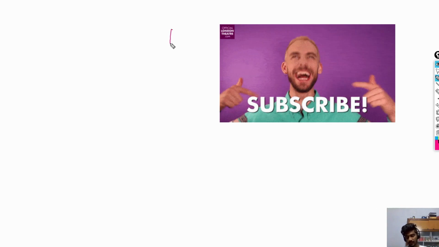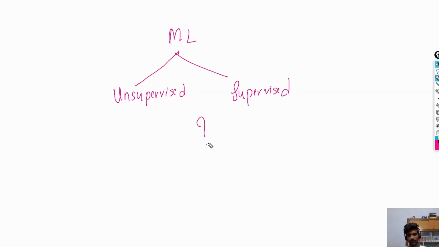Actually, machine learning is broadly classified into two types. That is, first one is unsupervised and then supervised. So then I have a question: what do these two types mean? Let me give you a detailed explanation of each type.